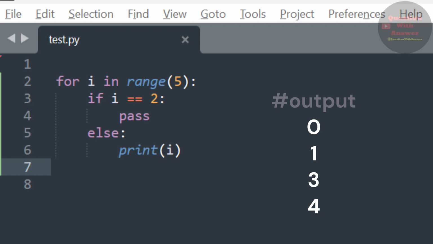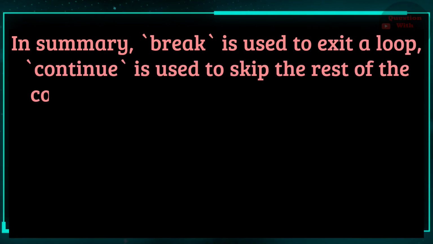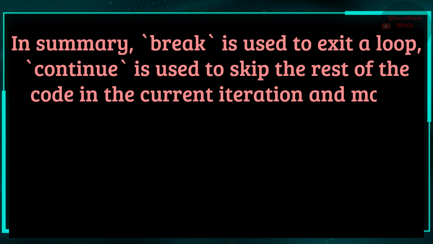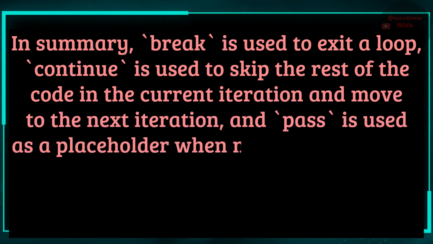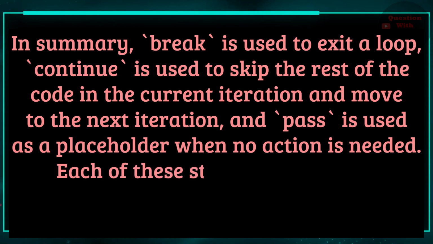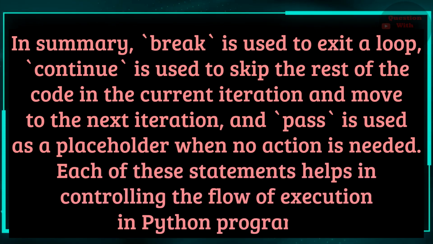In summary, break is used to exit a loop, continue is used to skip the rest of the code in the current iteration and move to the next iteration, and pass is used as a placeholder when no action is needed. Each of these statements helps in controlling the flow of execution in Python programs.